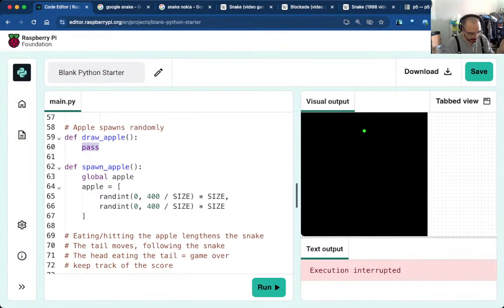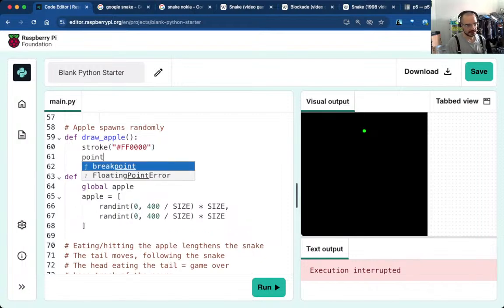Again, to draw the apple, this time we're going to take a stroke that is red, but I want a really bright red, which is hashtag FF0000 for all red, and this will make a point at apple, which I can access at index 0.